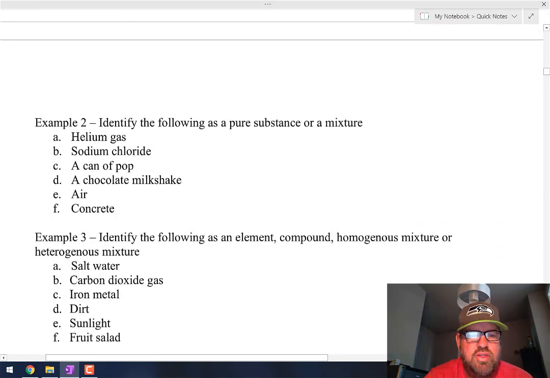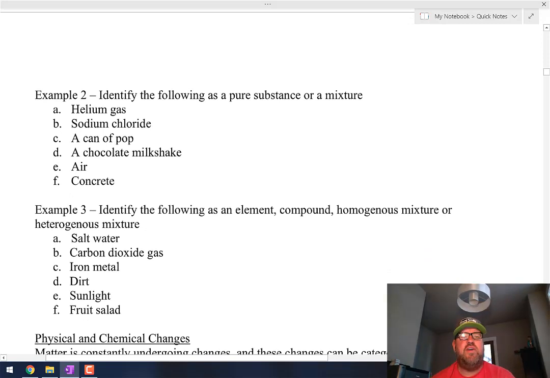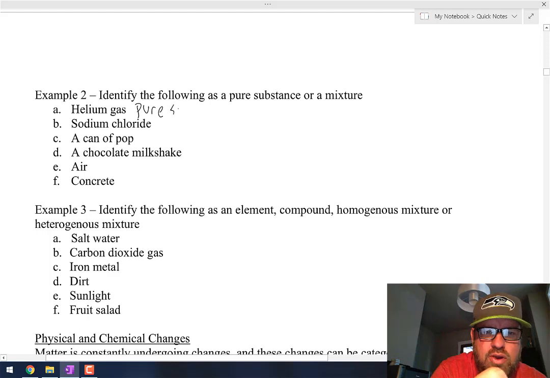Okay, so let's go through a couple of examples here. Identify the following as a pure substance or a mixture. So we don't care if it's elements or compounds, okay, or homogeneous or heterogeneous, just is it a pure substance or is it a mixture? Okay, helium gas. Helium gas is an element, so therefore it is a pure substance. It's an element. It's number 2 on the periodic table.